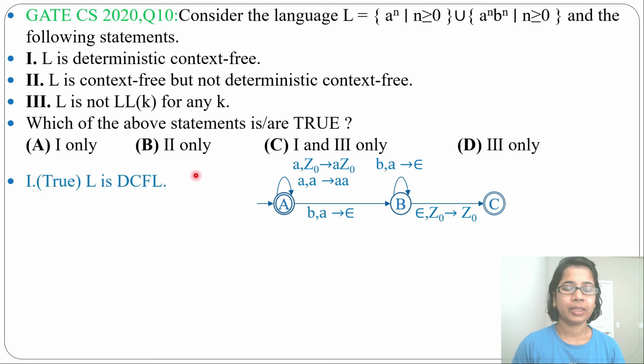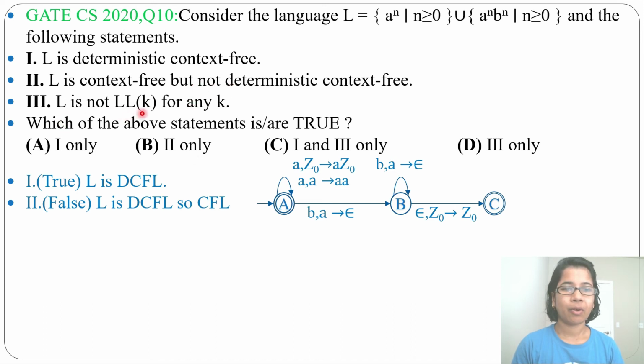First statement, L is deterministic context free. Yes, true. This is a deterministic context free language, as you can design a DPDA for it. Then second statement, L is context free but not deterministic context free. L is deterministic context free, so it is context free, but due to this "not", the statement is false.